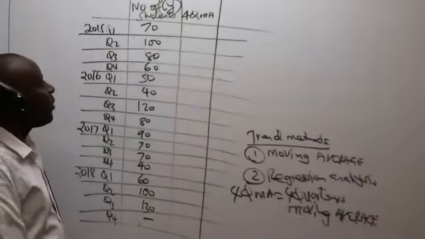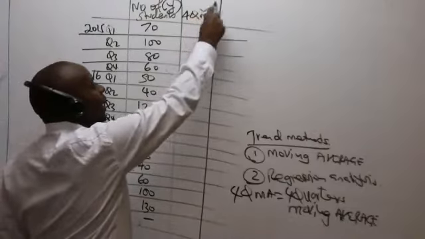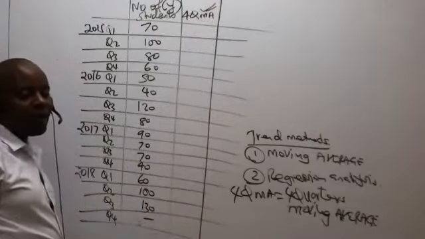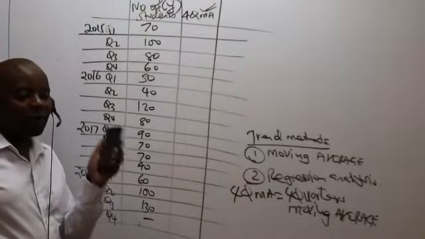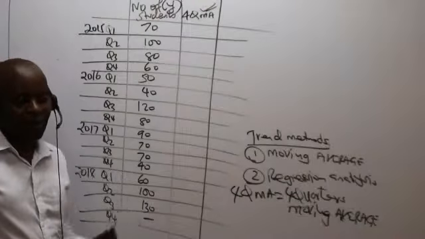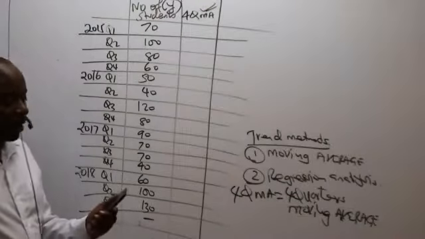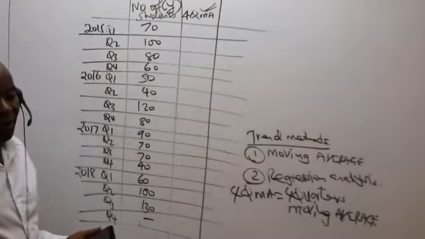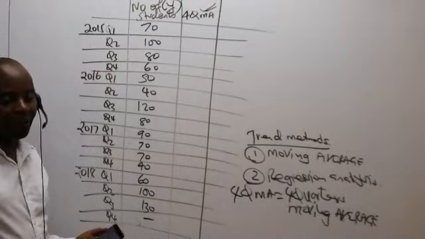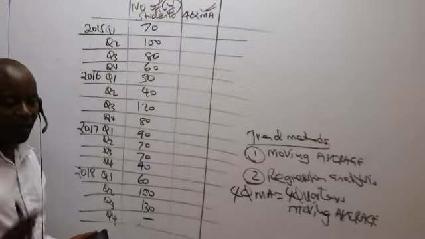So 310, but I'm in need of an average. I want an average. So then what you need to do is to divide that figure by 4, because you want an average. You want the mean. When you divide by 4, what are we getting there, somebody? I want an average.